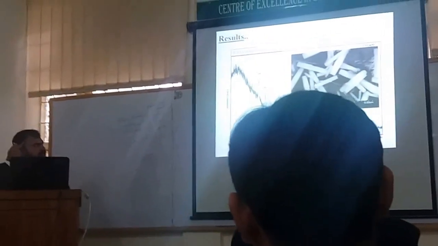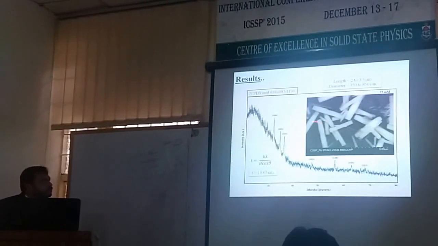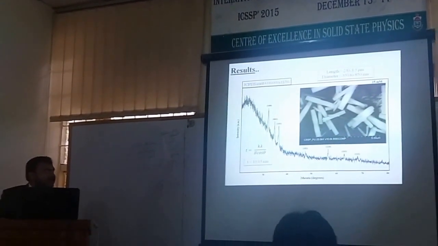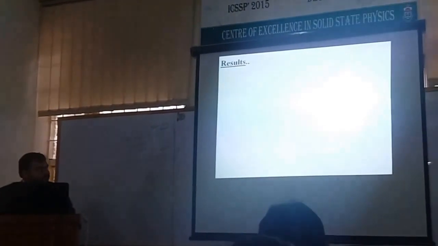The SEM micrograph shows that the deposition is not uniform. This is because of the low concentration. The average length for this concentration is in the range of 2 to 3.5 micrometer, while the average diameter is in the range of 350 to 850 nanometer.